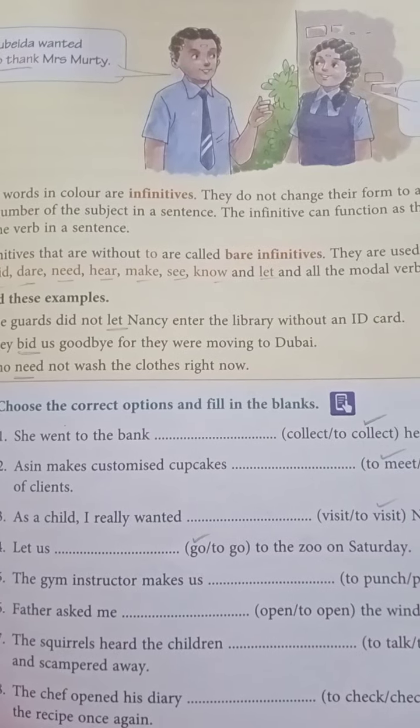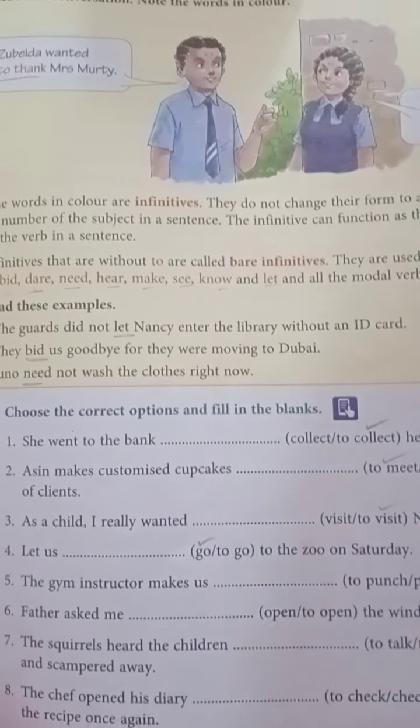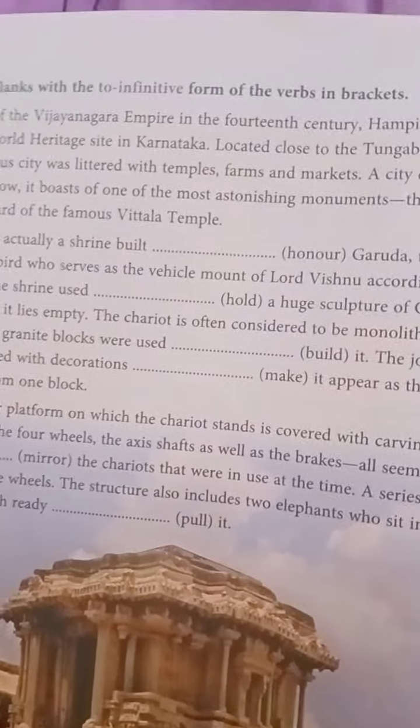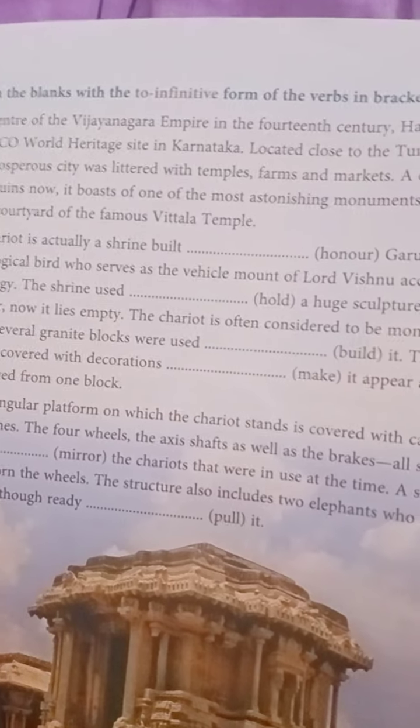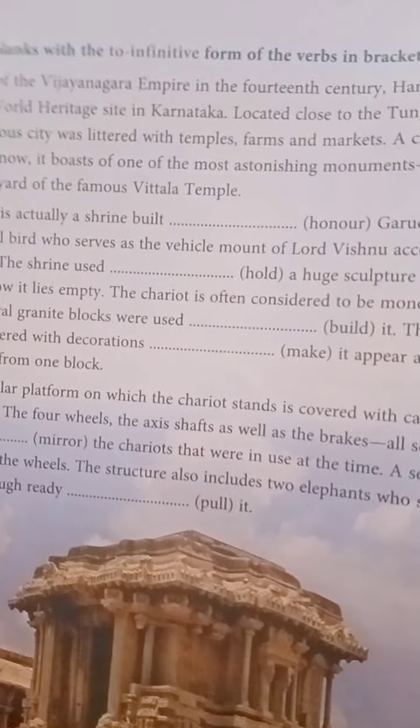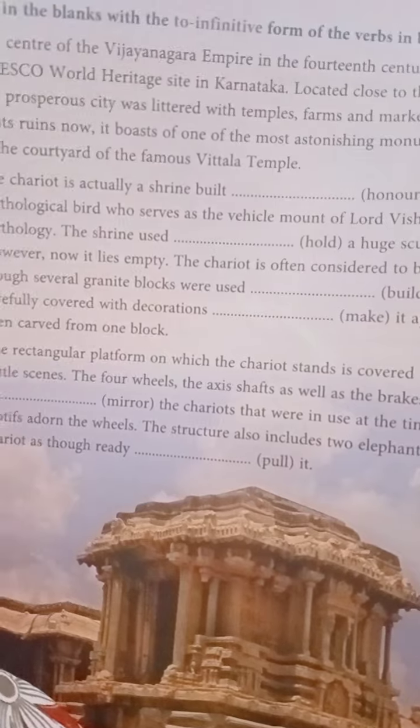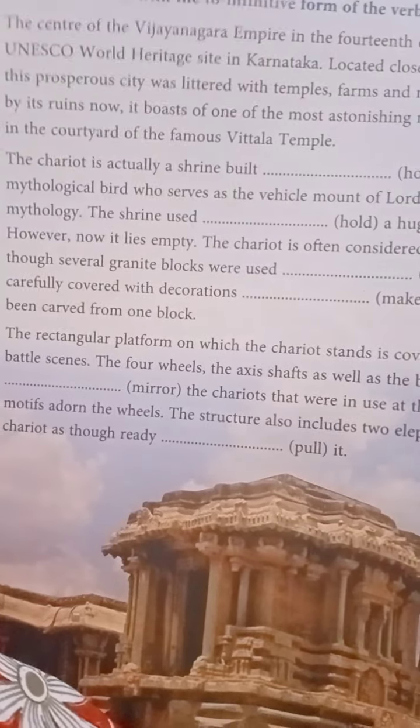Okay girls, I think after this you can continue with the next exercise on page 58. And here you have to use the to infinitive form, not the bare infinitive. And you see the first one, I will actually read it out to you.